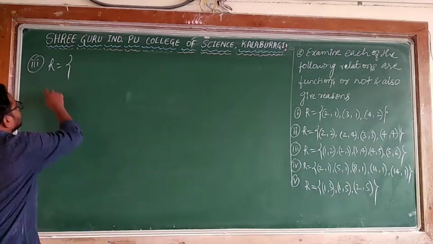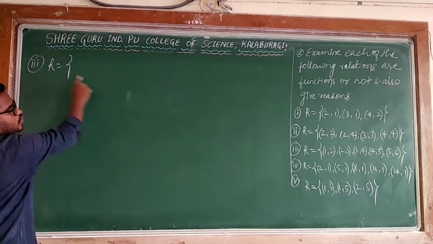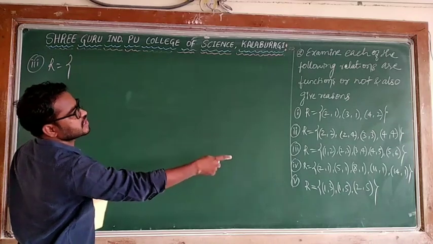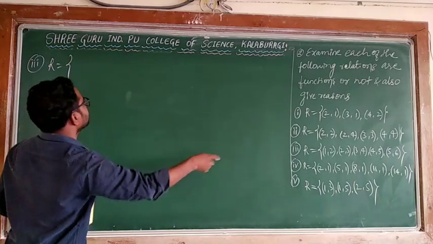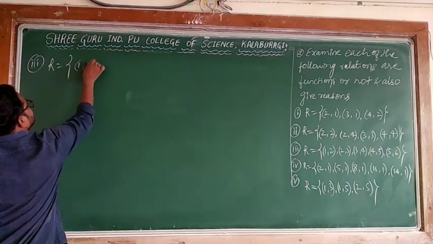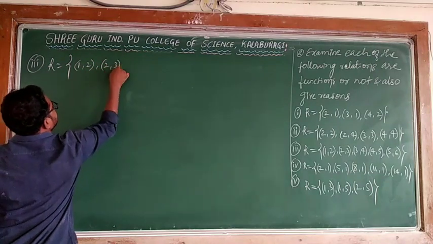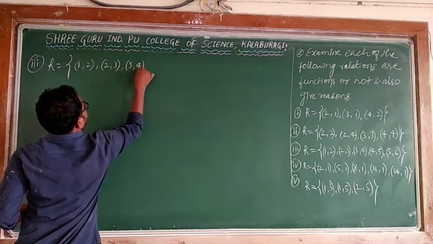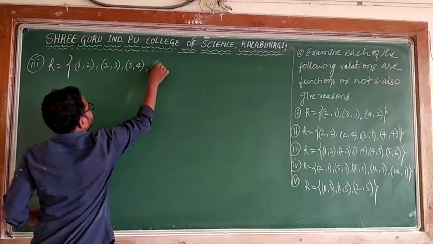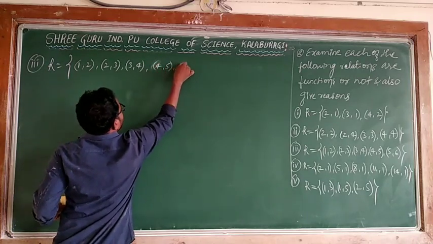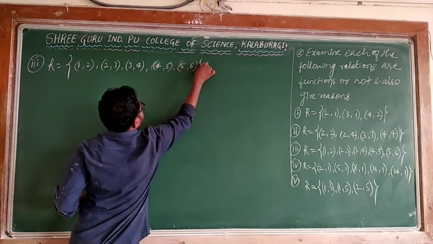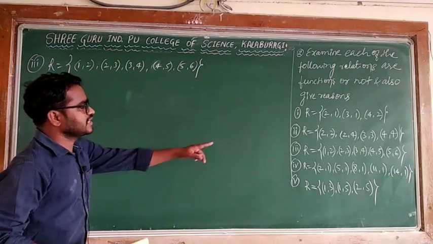Third one, R is equal to (1, 2), (2, 3), (3, 4), (4, 5), (5, 6). This is the given relation.